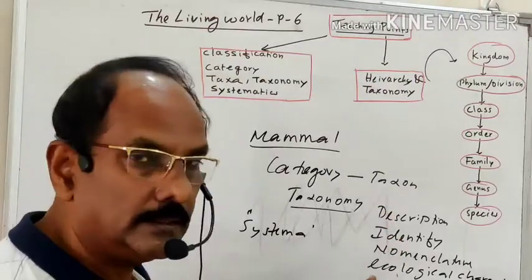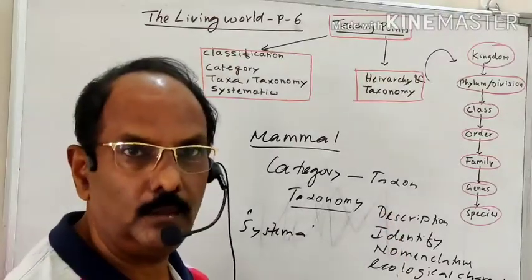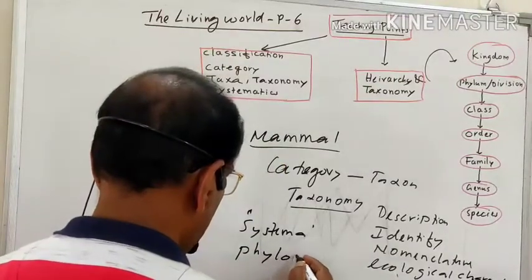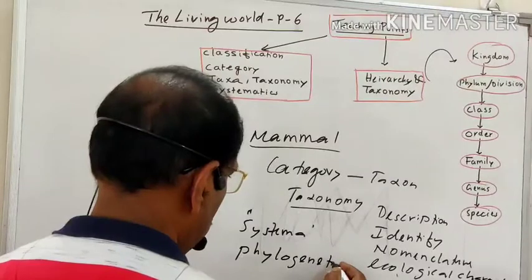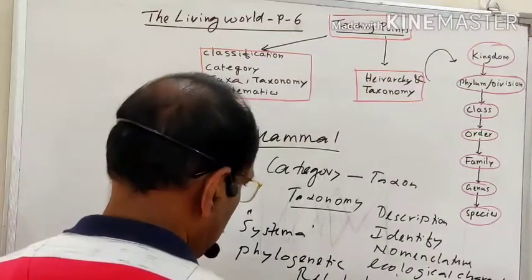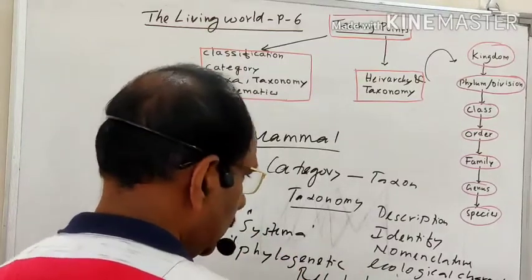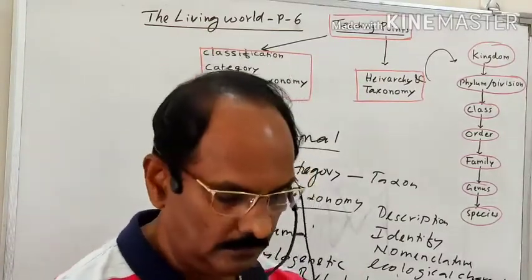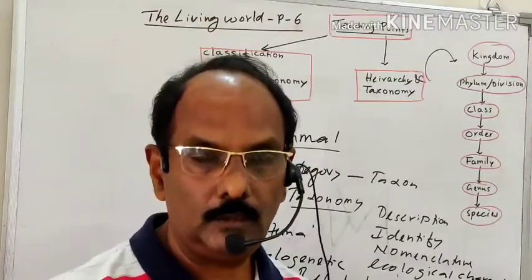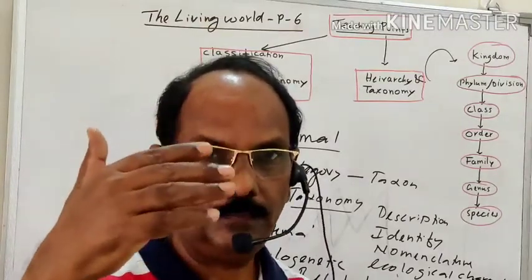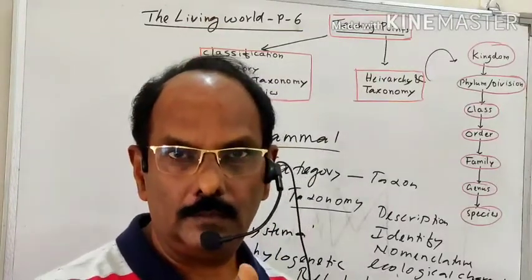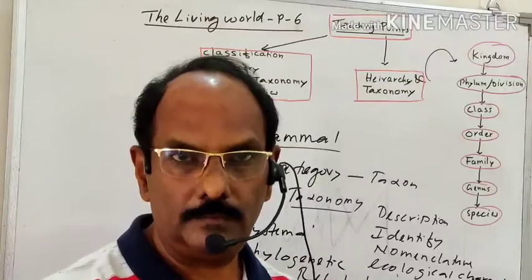But systematics includes one more thing, that is the phylogenetic relationship. So what is the phylogenetic relationship? Phylogenetic relationship means for a particular organism, from which organism it is formed, and which organism that one formed. So for example, human developed from reptiles, reptile developed from amphibia, amphibia developed from pisces.